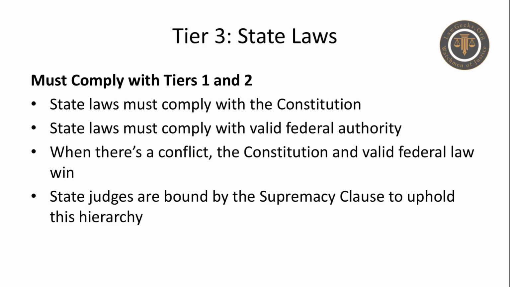Tier 3 is state laws. State laws must comply with both the Constitution and valid federal authority. When there's a conflict, the Constitution and valid federal law win. Notice the Supremacy Clause specifically says judges in every state shall be bound thereby. This means state judges must follow the Constitution and valid federal law even when state law says something different. They take an oath to the Constitution, not just to state law.